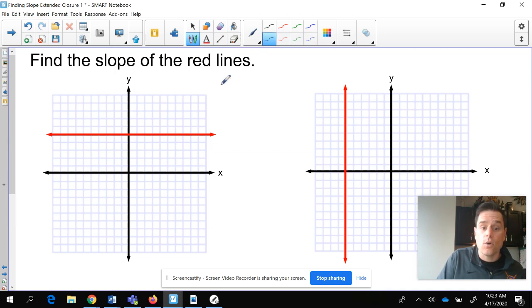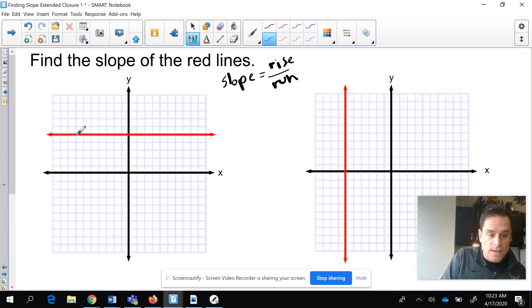So remember that slope, and you can use your math skills to solve this, is rise over run. We know that. Mr. Schreiber said it 1,000,000 times. So just pick a point. Which point do you pick? How about we pick this point and this point? Doesn't really matter. You can do this with any line. And guess what? We're going to rise up how many? How much can you go up? You can go up 0. You can't go up at all. So in this case, the rise is 0.